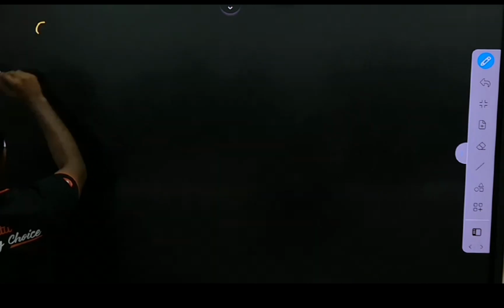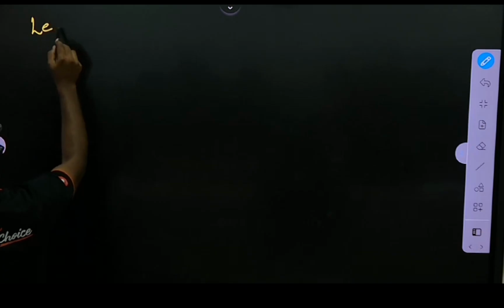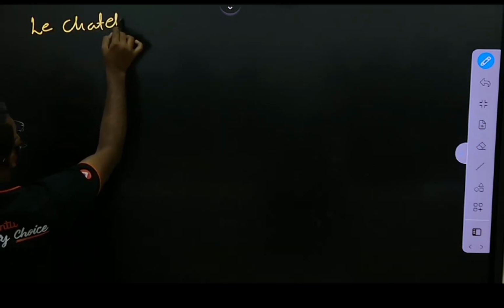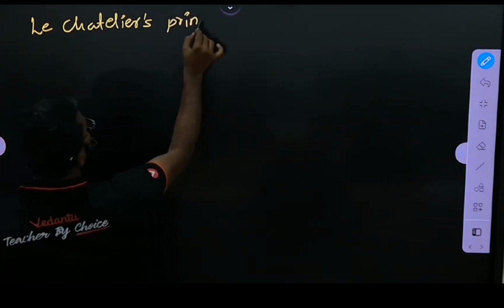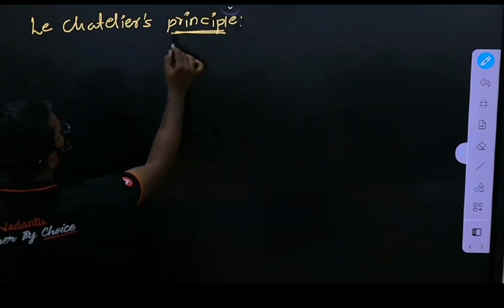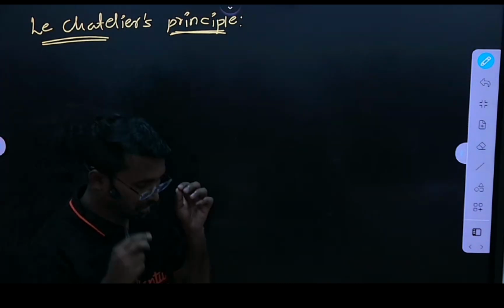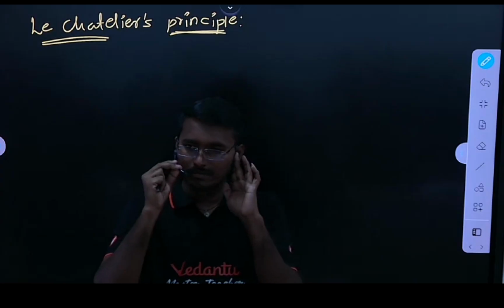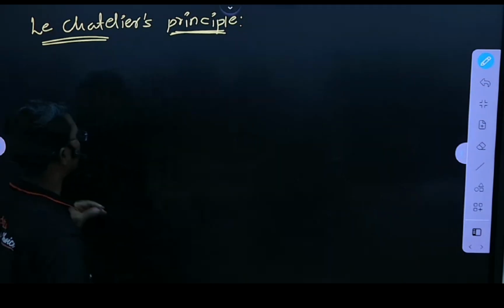So coming to chemical equilibria, we have Le Chatelier's principle. Do you have an idea about Le Chatelier principle? Do you have any idea on this Le Chatelier principle? So see here,